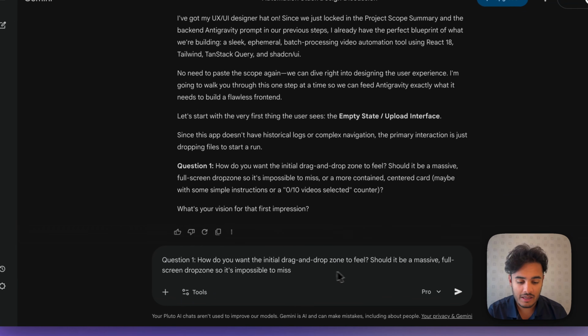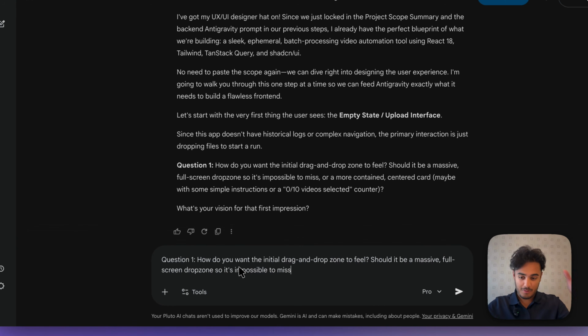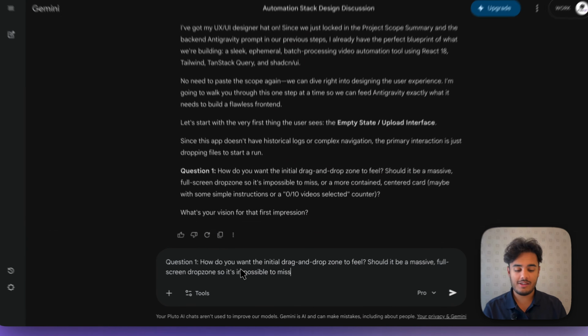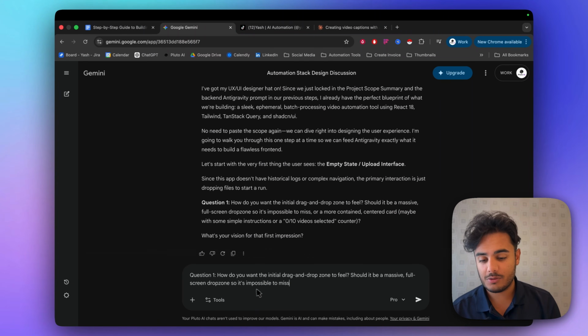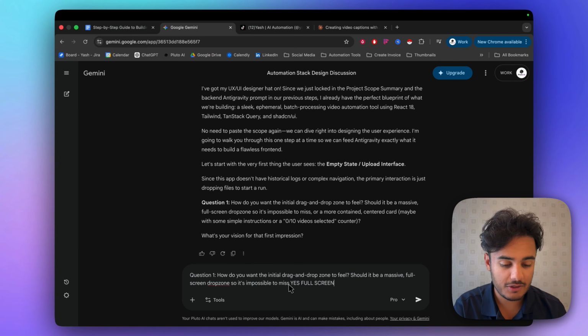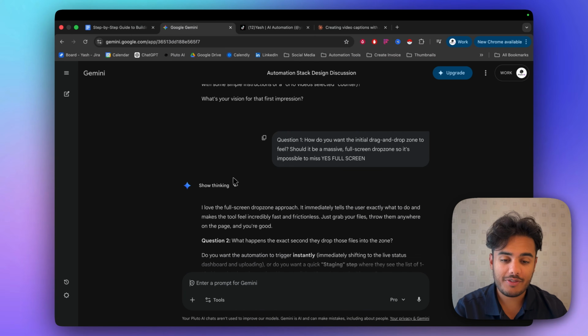We can see question 1, I want it to be like a massive drop thing on the page rather than anything else. So let's do that. So should it be a massive full screen drop so it's impossible to miss? Yes, full screen. Awesome. And I'm going to go through and answer all of these questions so we can go through them after I've done answering them. Okay, so here we are. I answered all the different questions.